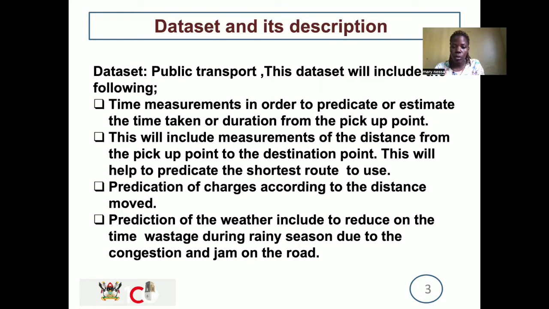This will also include measurements of distance from the pickup point to the drop-off point. It will also help in prediction of charges. These charges can be estimated or predicted according to the distance moved. There can also be predictions of time and weather. For example, when it has rained, some roads may be busy, others may not.